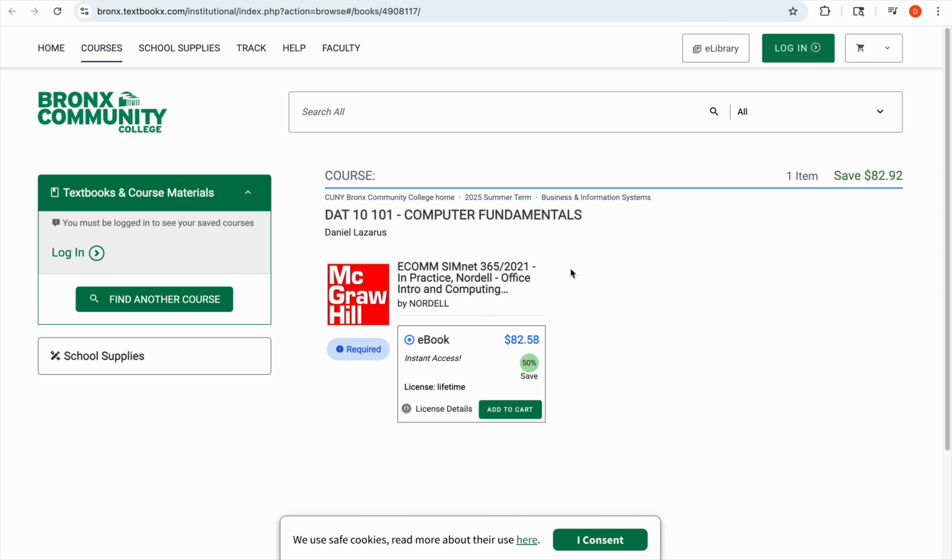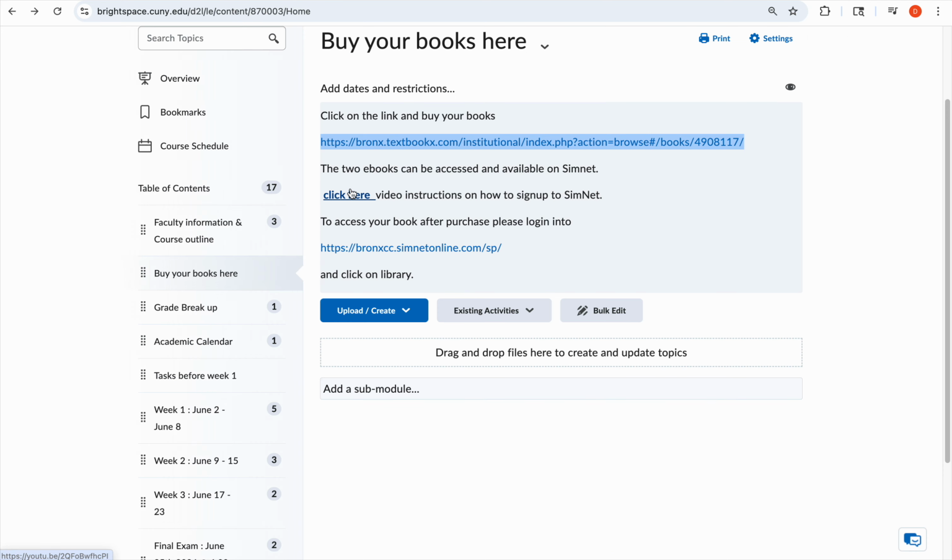When you buy this, you need to log into SimNet. Instructions to register on SimNet are here. If you click on this, it takes you to a YouTube video showing how to sign up. If you already have an account on SimNet, please use the same password and login information or your username and sign in. Watch this video for more details on accessing your textbooks.